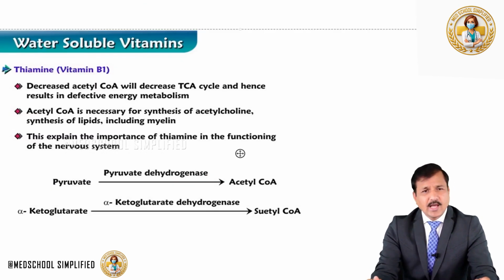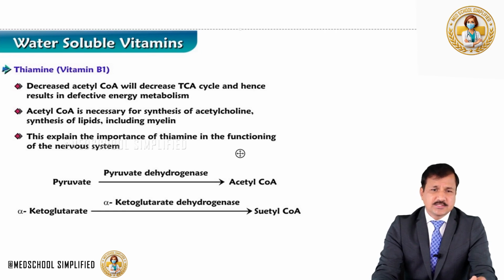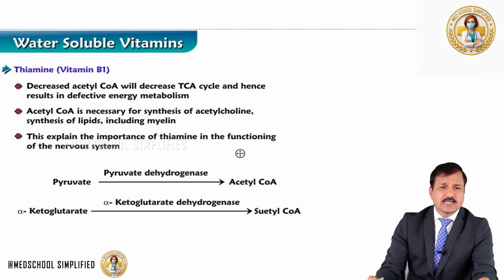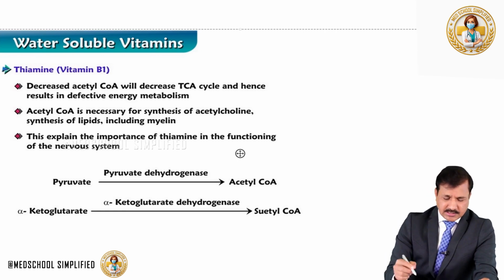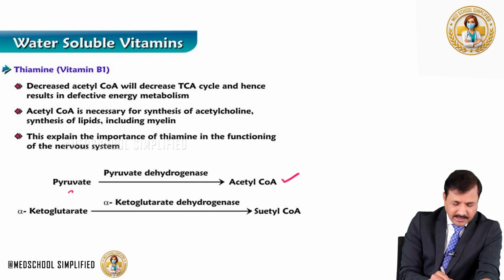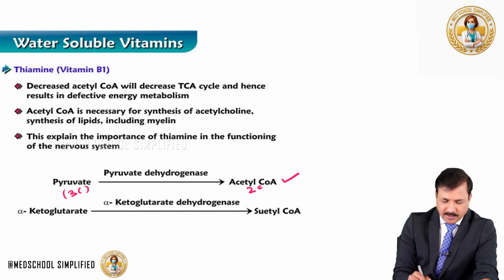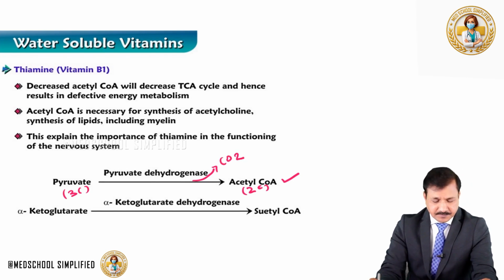Alright, what happens with TPP acting in an aldehyde transfer reaction? To give you examples, we have pyruvate, which is converted into acetyl-CoA. Note that pyruvate is a 3-carbon molecule, and acetyl-CoA is a 2-carbon molecule. So 3-carbon pyruvate is converted into 2-carbon acetyl-CoA upon removal of carbon dioxide.